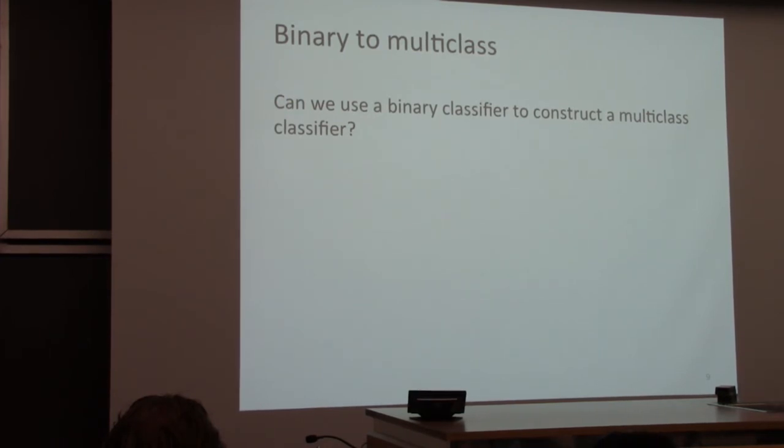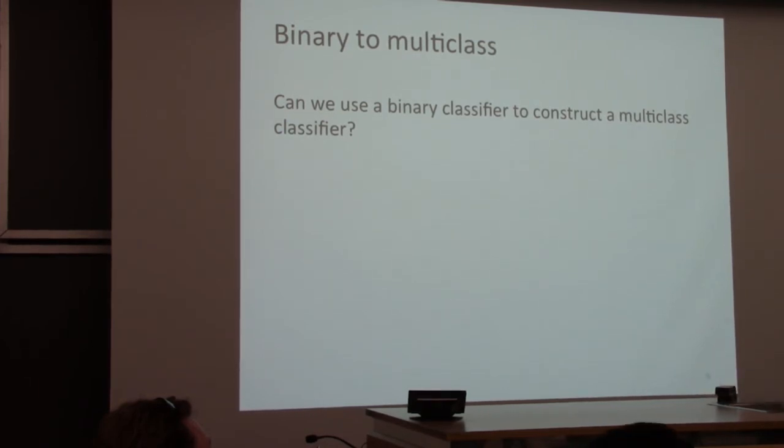So let me tell you the interface of this problem. I'll give you a training set. The training set has an instance, which is a vector, and a single label, one of k categories. I want you to think of a strategy to build a classifier that takes another instance and produces one of these k labels, and use only a binary classification algorithm. A binary classification algorithm is a black box that takes a data set which is labeled with plus or minus 1 and produces a function that mimics it. So you have that black box, and I want you to somehow use this to create a multi-class classification algorithm.